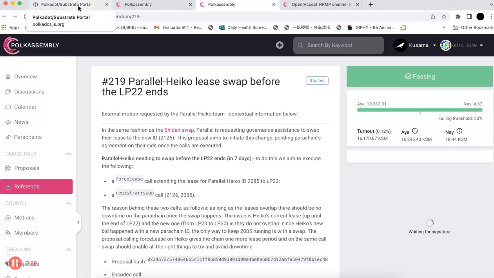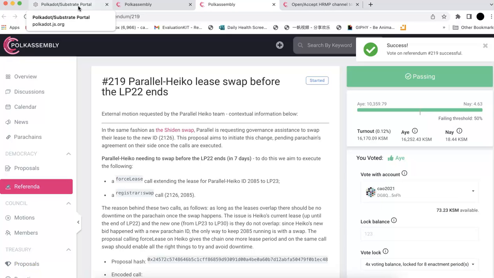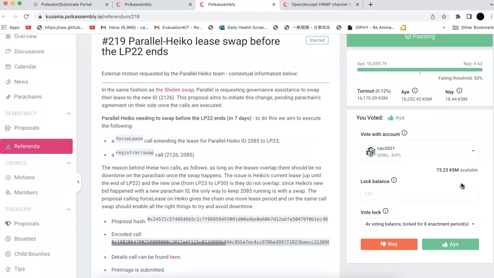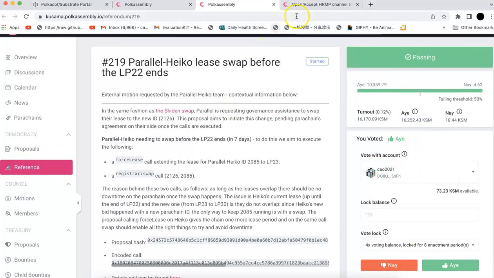Just lock the amount of KSM you want to keep there, the amount you don't want to use. Okay, it's successful. And I believe you can change that as well. I think later on, if you change your mind before the end, you can change that.